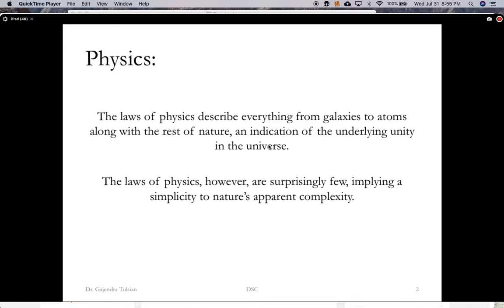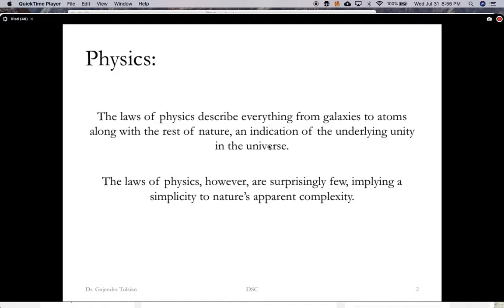So what's physics about? It turns out the laws of physics describe the behavior of everything, from galaxies to atoms. And so laws of physics apply across the board. One would think that in nature there are so many different phenomena, so you'd think that nature is pretty complex.